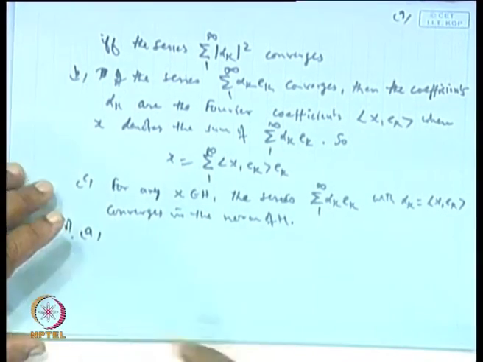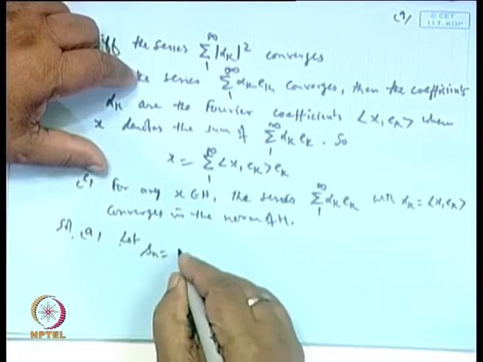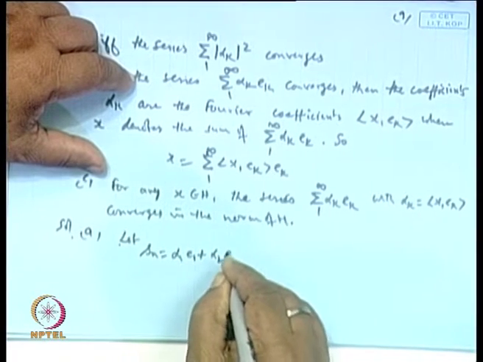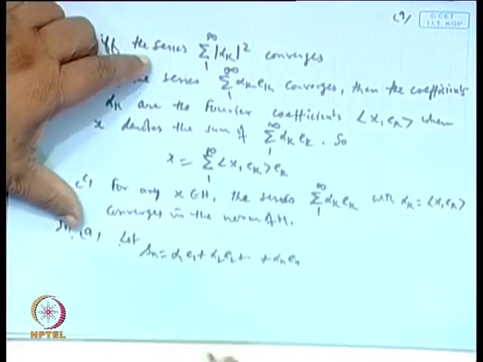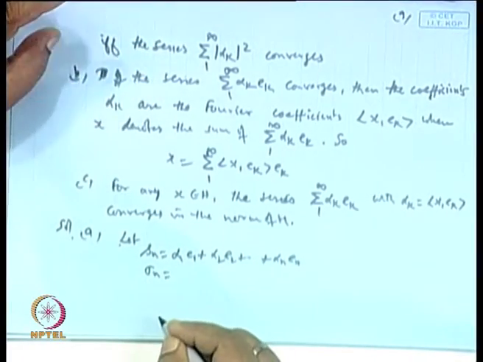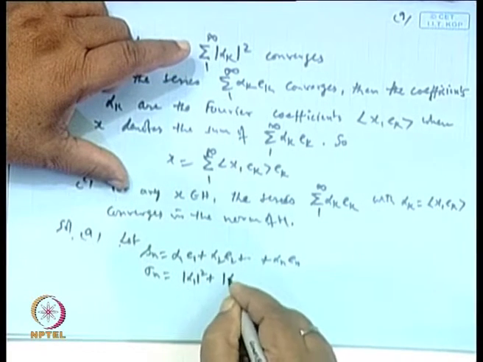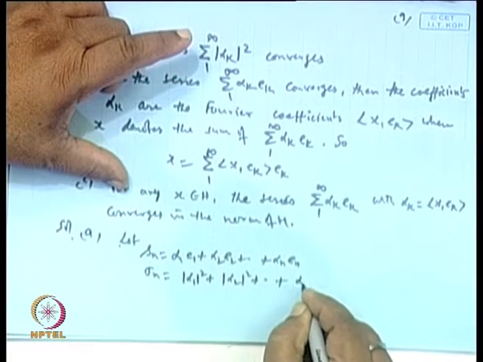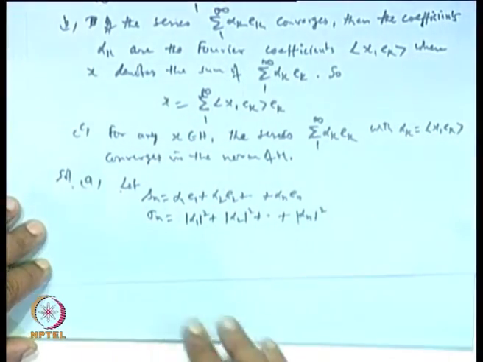Okay. So, let us take S n as alpha 1 E 1, alpha 2 E 2, up to alpha n E n. And let sigma n correspond to the mod of alpha 1 square, mod of alpha 2 square, up to mod of alpha n square. Okay. Now, we want this result.